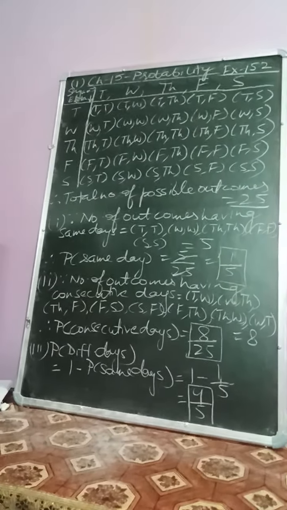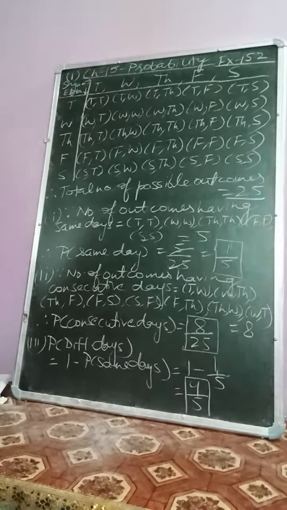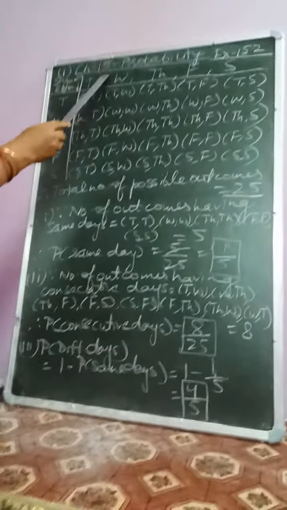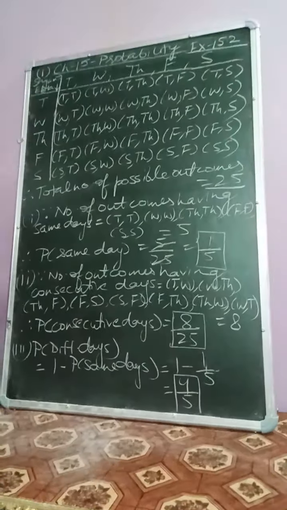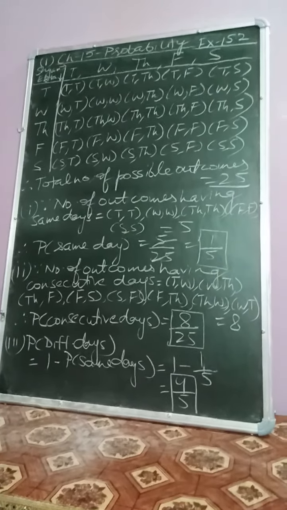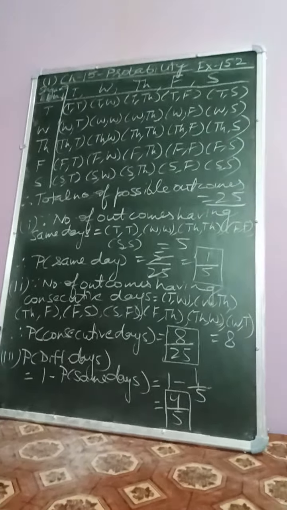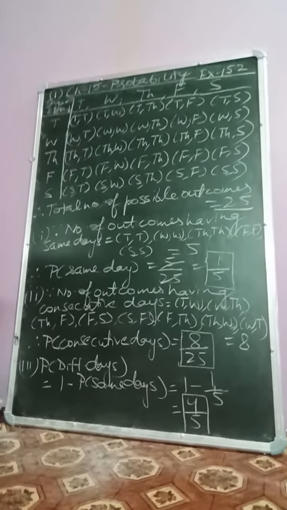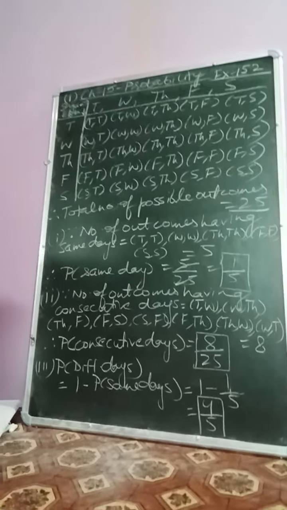Good morning, children. Today we will do the optional exercise 15.2 of chapter 15. So I am reading question number 1. Two customers, Shyam and Ekta, are visiting a particular shop in the same week from Tuesday to Saturday. Each is equally likely to visit a shop on any day as on another day.